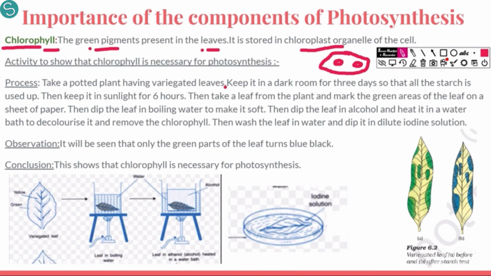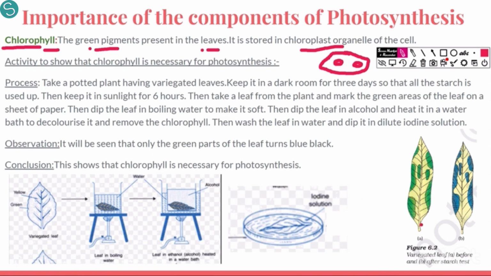Now how do we know that chlorophyll is so important for photosynthesis, and photosynthesis will not occur without chlorophyll? For this we take a variegated leaf. What is a variegated leaf? A variegated leaf has chlorophyll in some parts only. It has different colors and it has chlorophyll in some parts of it only. Other parts do not have chlorophyll. That is a variegated leaf.